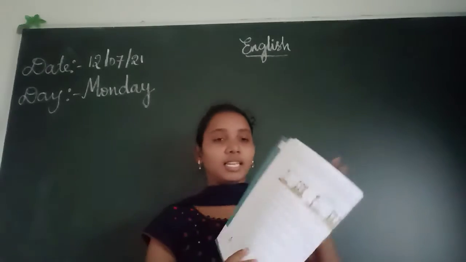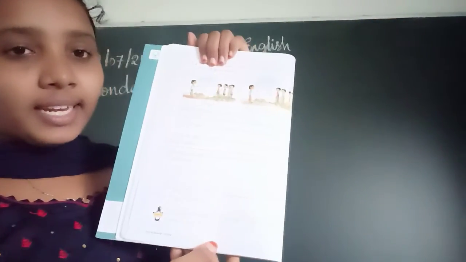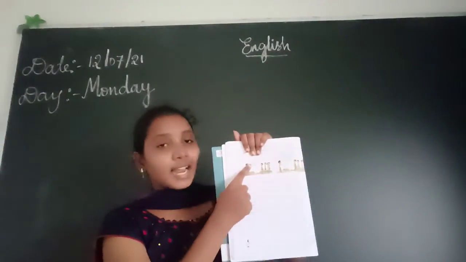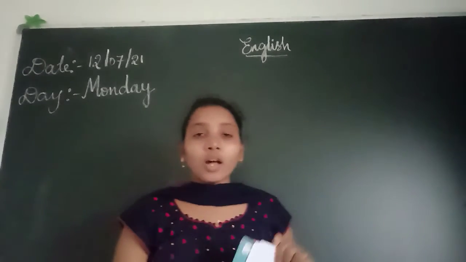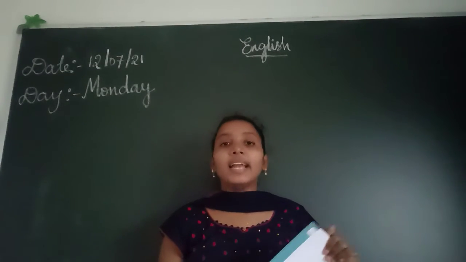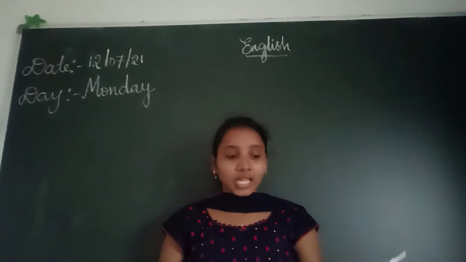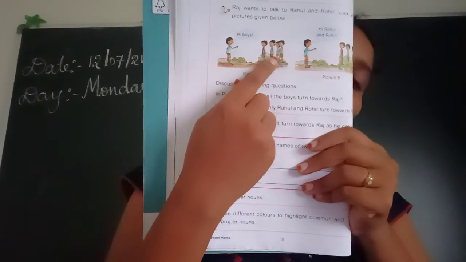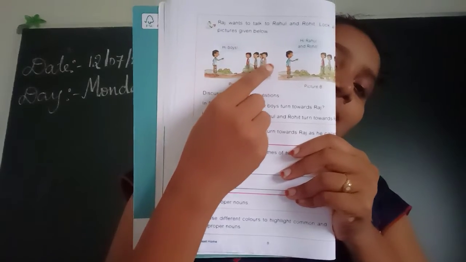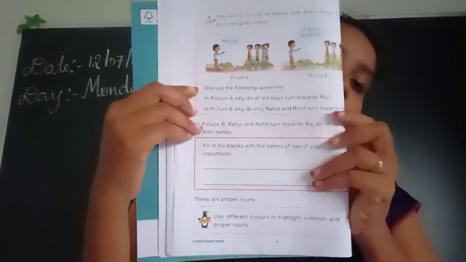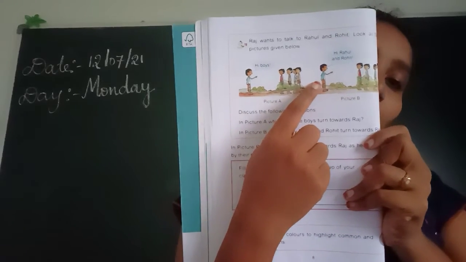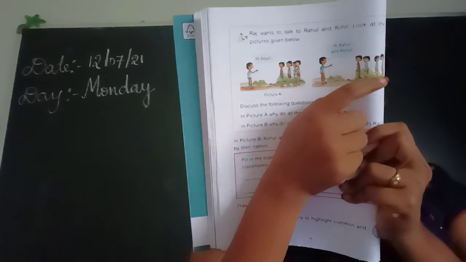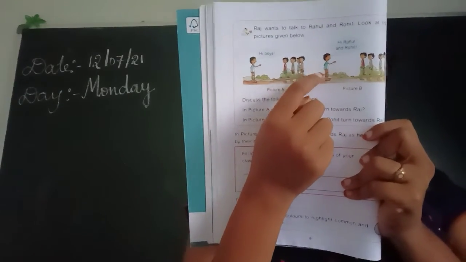Now turn the page, children. See here, everyone, page 8. Raj wants to talk to Rahul and Rohit. Here a boy is standing. This boy is Raj. He wants to talk with whom? Rahul and Rohit. Now see the picture below, children. Here he is calling, hi boys, and all the boys are looking at Raj. In the next picture he is calling, hi Rahul and Rohit. Here two of them are going that side. Only two are looking at Raj.